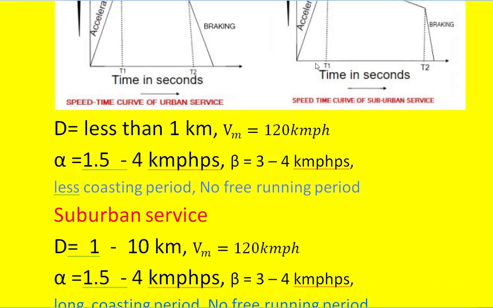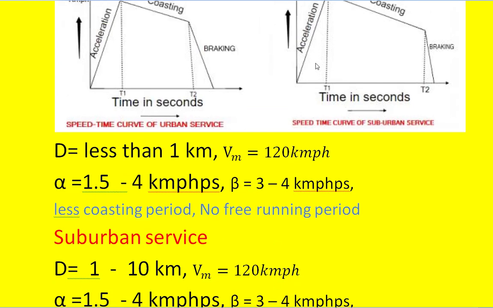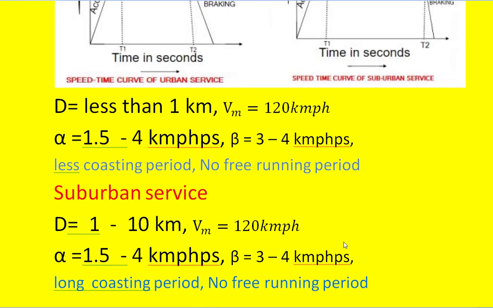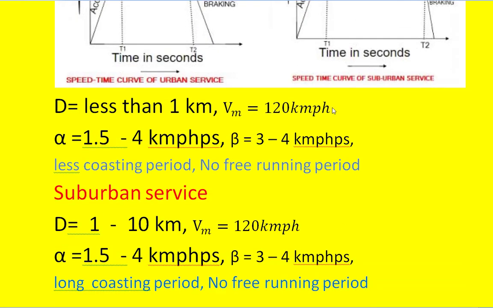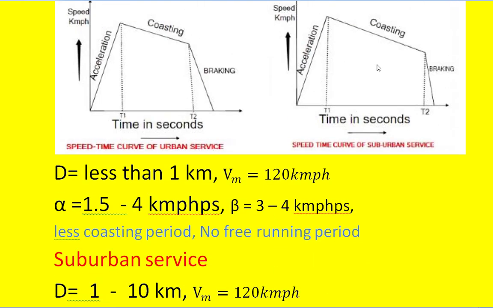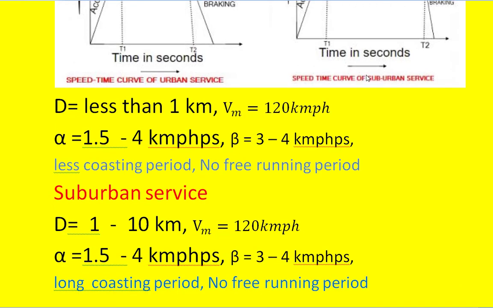The acceleration value is between 1.5 to 4 kilometers per hour per second, whereas the retardation value varies between 3 and 4 kilometers per hour per second. If you observe here, there is no free running period, but there is a long coasting period. That is the major difference between the urban service and suburban service.